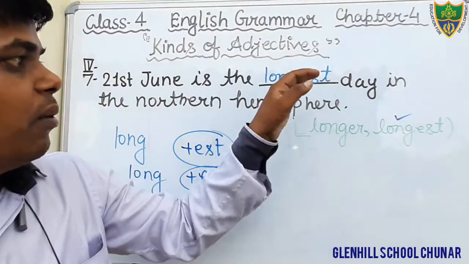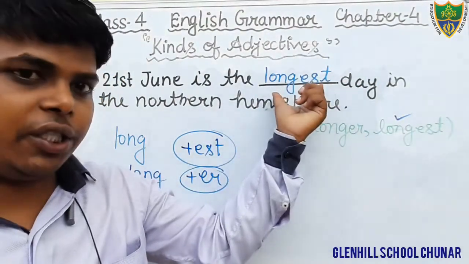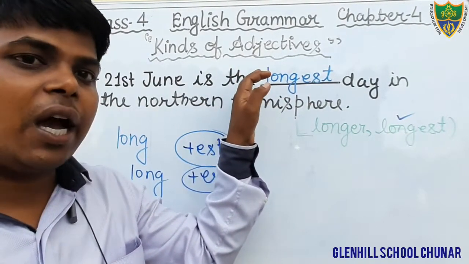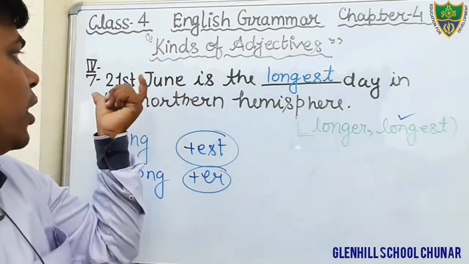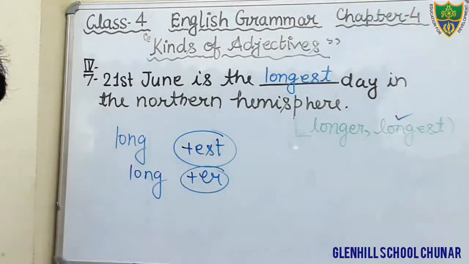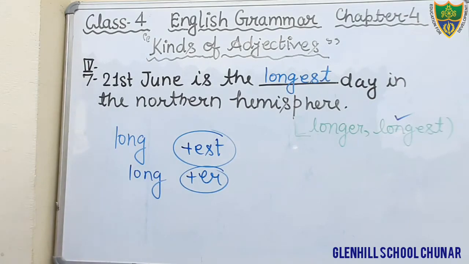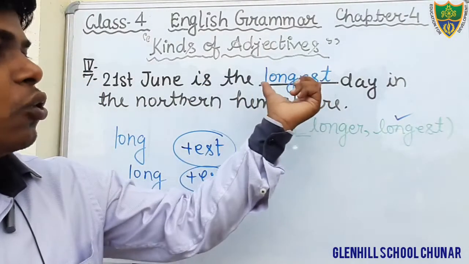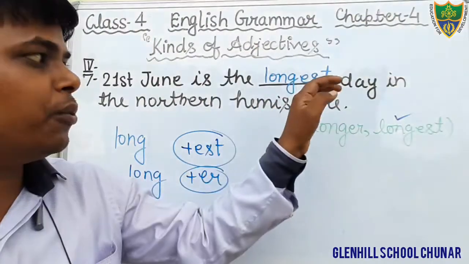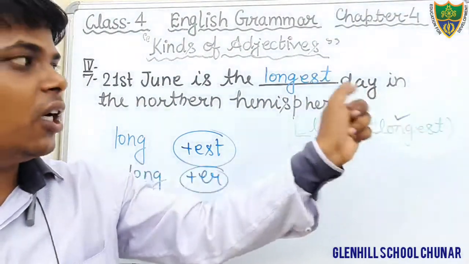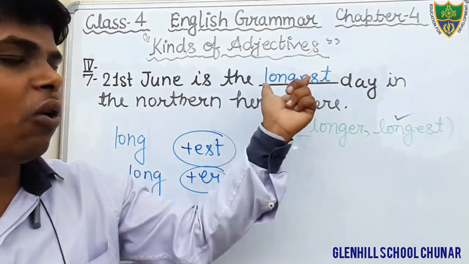Why? Because here the article the is used, as well as we are comparing 21st June with the other days in the northern hemisphere. So what would be the most appropriate option? The longest. You will tick on that, as well as fill in the blank the word longest.